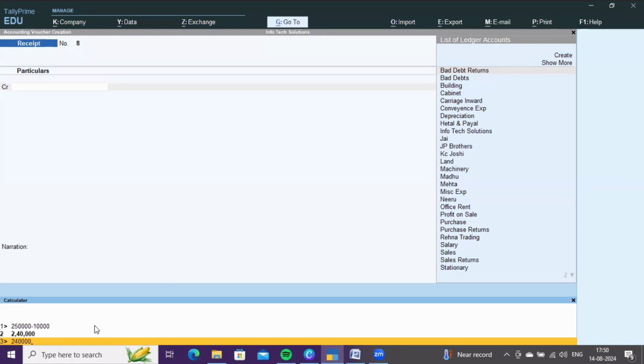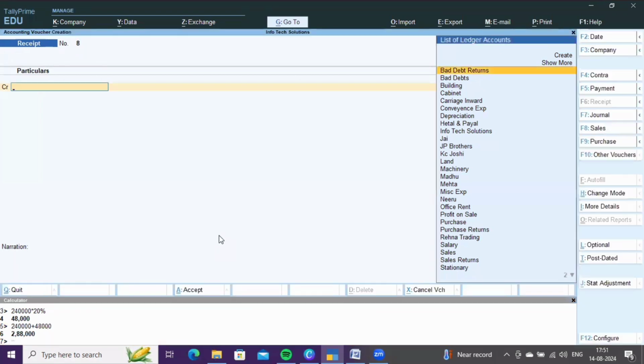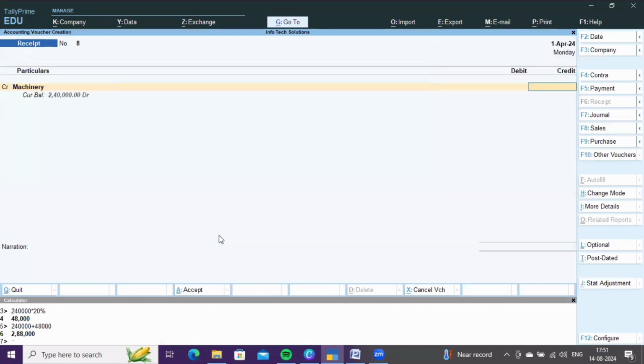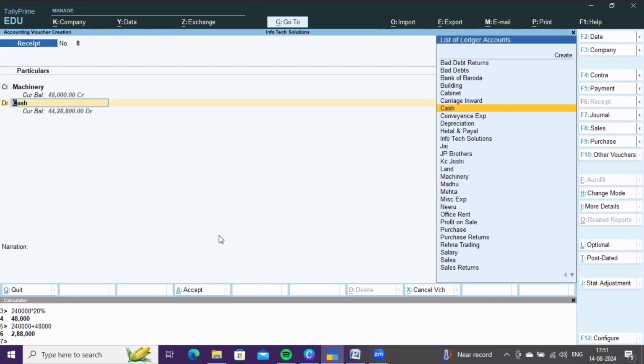On that 2,40,000, you need to calculate the 20% profit, and the profit is 48,000. Add this profit to 2,40,000, because we are selling for profit, right? You need to add this 48,000 to the original amount, 2,40,000, and the total amount for which we are selling the machinery is 2,88,000. So credit machinery account, how much? 2,88,000. And debit cash account, as cash is coming in.